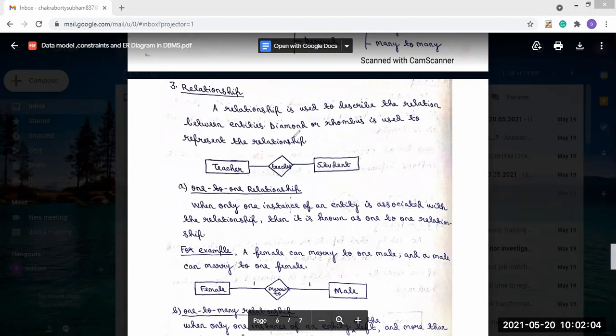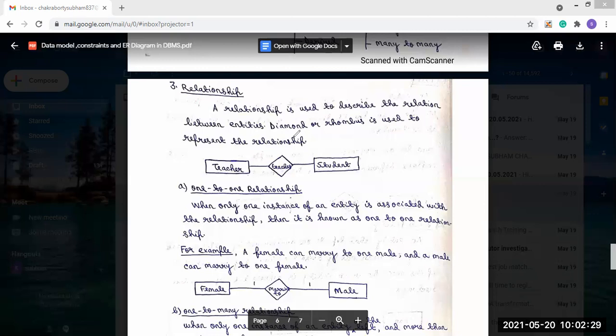The relationship is used to describe the relationship between entities. Basically, it defines how two entities are related. As an example, take two entities: teacher and student. Like I am the teacher and you are the student.